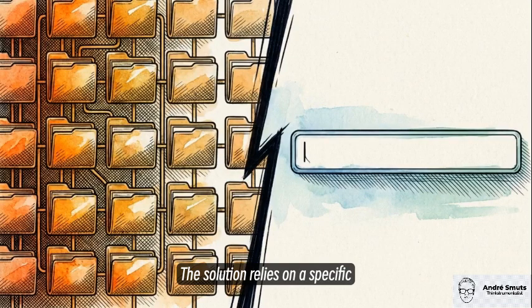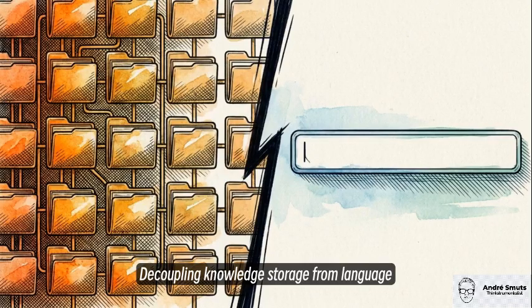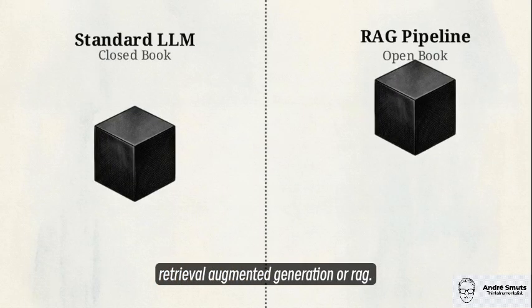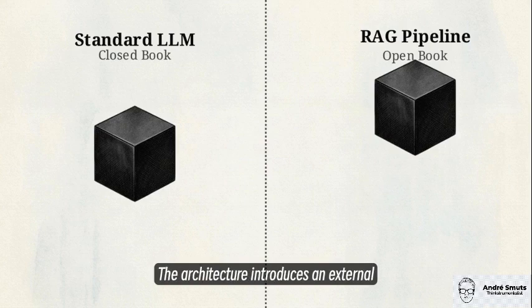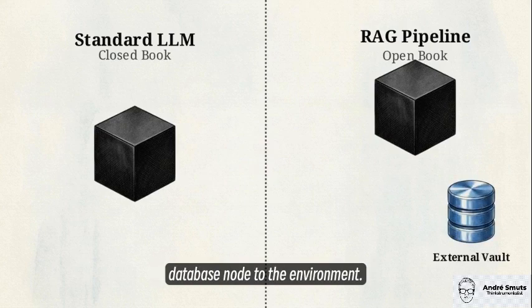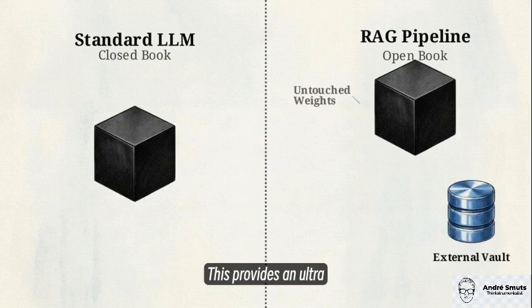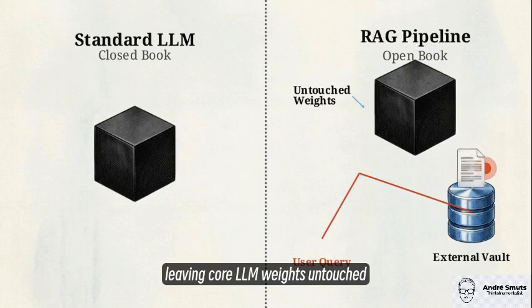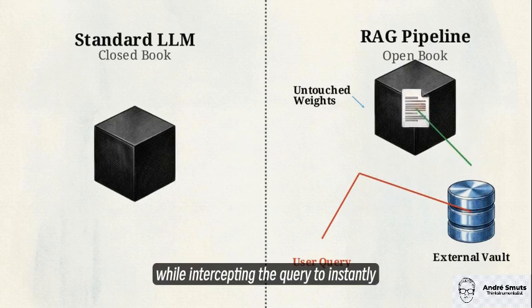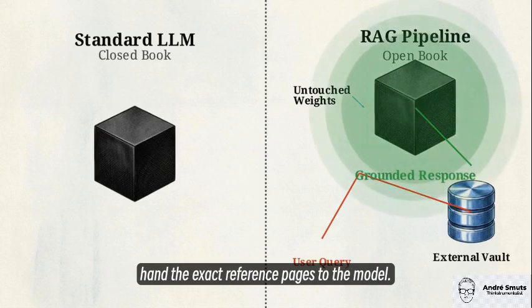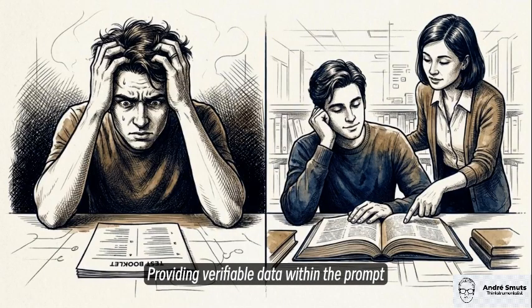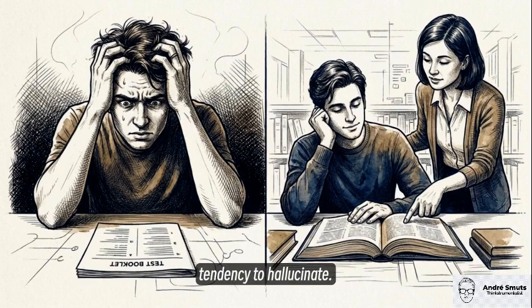The solution relies on a specific architectural change, decoupling knowledge storage from language generation. We execute this using Retrieval Augmented Generation, or RAG. The architecture introduces an external database node to the environment. This provides an ultra-fast research assistant, leaving core LLM weights untouched while intercepting the query to instantly hand the exact reference pages to the model. Providing verifiable data within the prompt context suppresses the model's tendency to hallucinate.